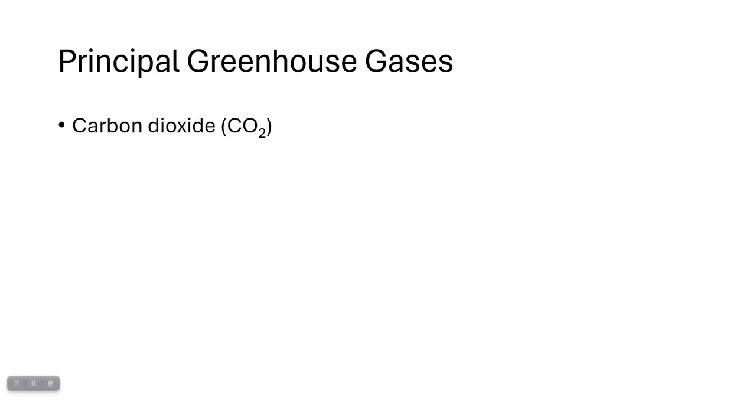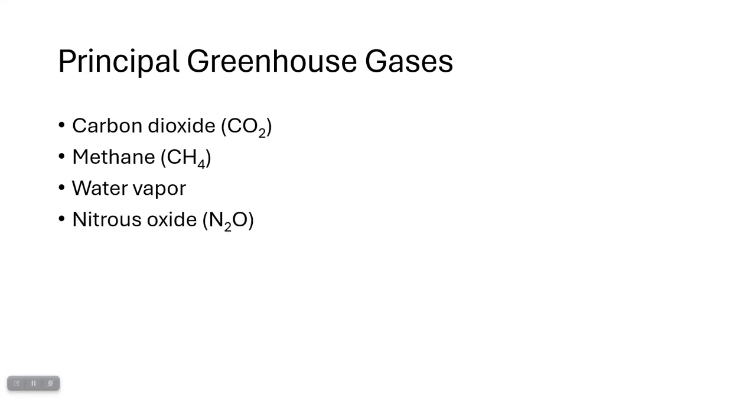So let's look at the principal greenhouse gases. CO2 is probably the most well known, but there is also methane or CH4. We talked about this with landfills that it also has an impact on climate change. It absorbs energy. Water vapor is also a principal greenhouse gas, but there's a kind of an asterisk here that we'll talk about in a little bit. Nitrous oxide or N2O and chlorofluorocarbons or CFCs.